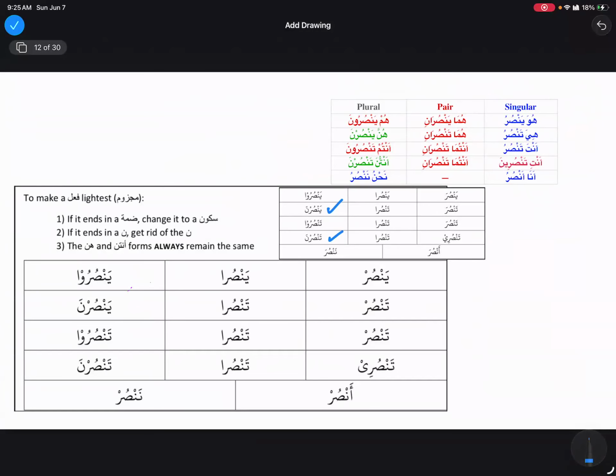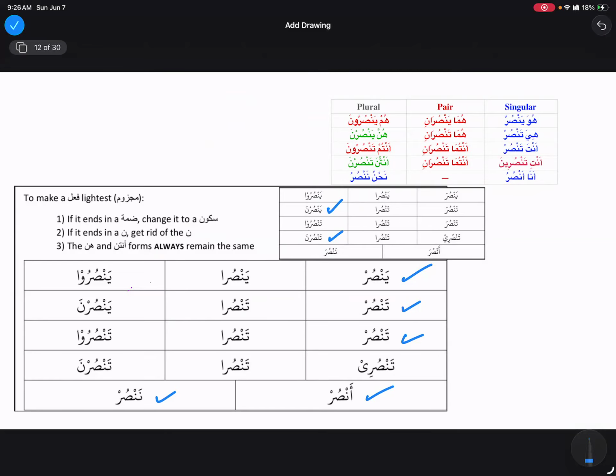Now comes our majzoom part. As I said, our first group is going to be seen with sukoon: yansur, tansur, tansur, ansur, and nansur. So how are we going to see our first group? By sukoon, and that is for sahihul akhir. If it is mu'attal, then what is going to happen?